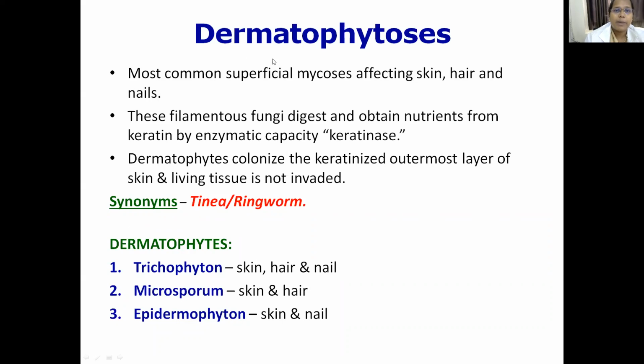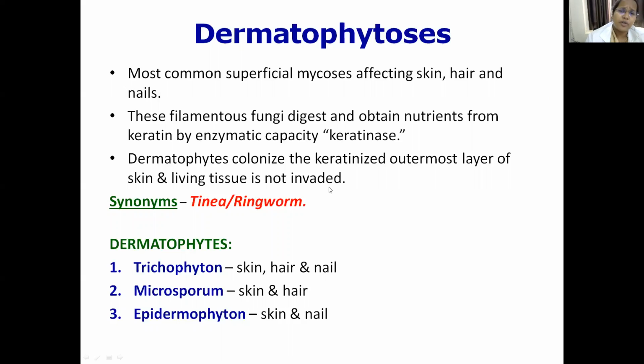So what is dermatophytosis? This is the most common superficial mycosis which affects your skin, hair and nails. These filamentous fungi digest and obtain nutrients from keratin due to the presence of an enzyme known as keratinase.